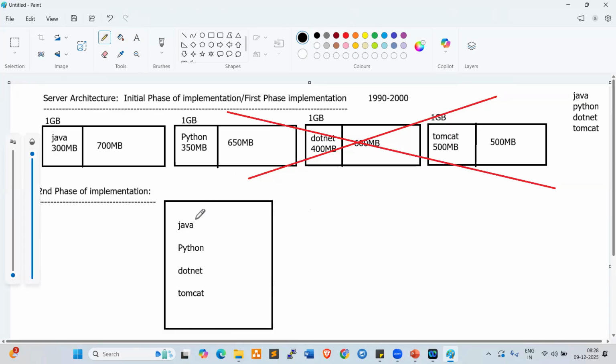Here, the Java user may access the Java application, the Python user the Python application, the .NET user the .NET application, and the Tomcat user the Tomcat application. They can access their respective applications. But the Java user may also access the Python application, the Python user may access the .NET application, and the .NET user may access the Tomcat application. Because all four people are accessing the same server, there may be chances to access other applications also.